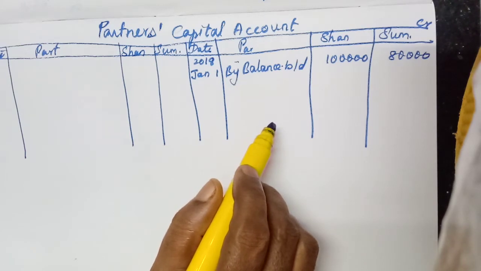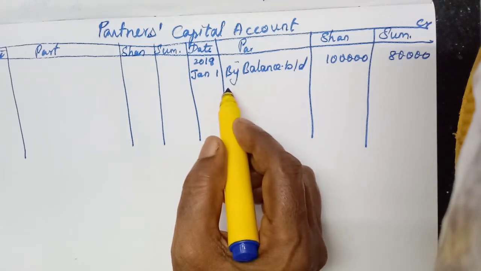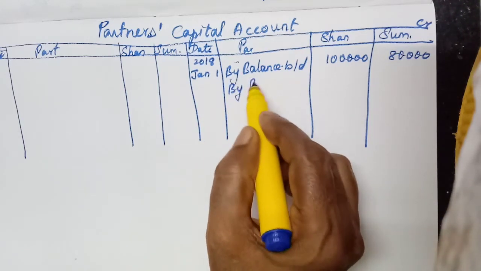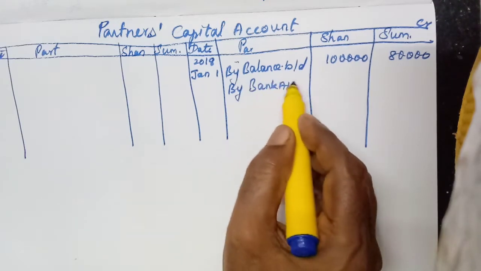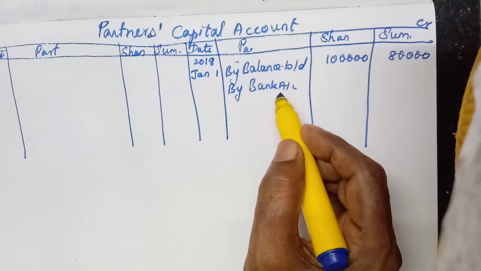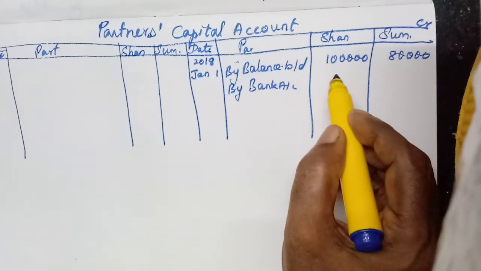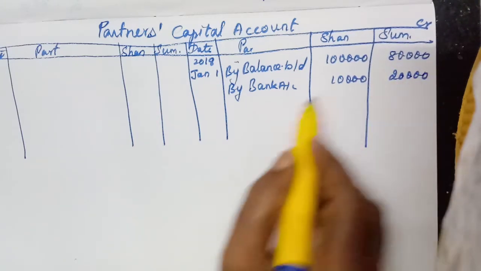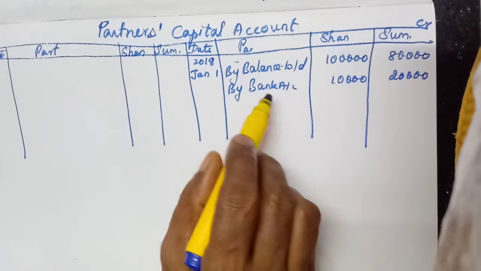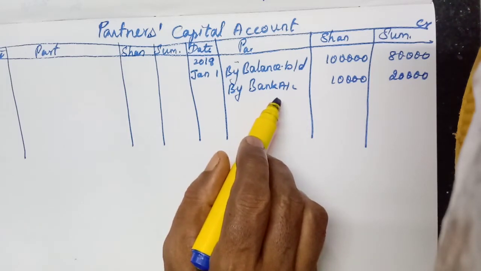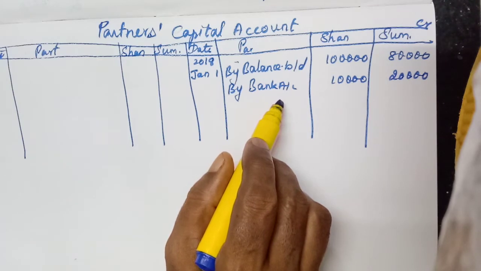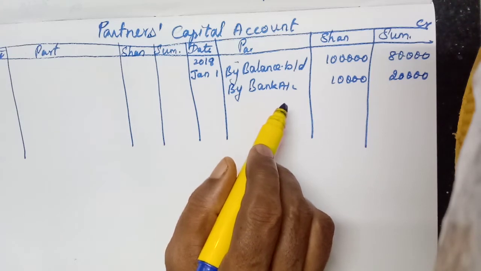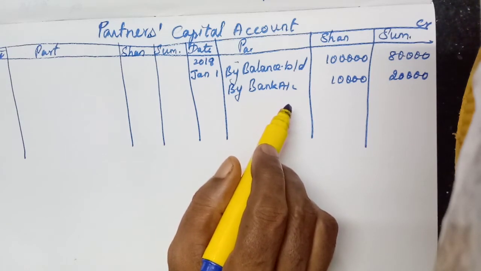Then additional capital introduced. That we can take either by bank or cash. By bank account, and in brackets you can write additional capital or leave it, 10,000, 20,000. Then the third item, any permanent capital withdrawn, is not given. The drawings during 2018 are this particular year's withdrawals, but that we may not take.